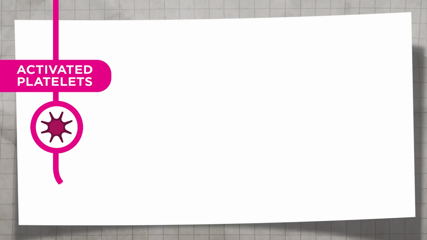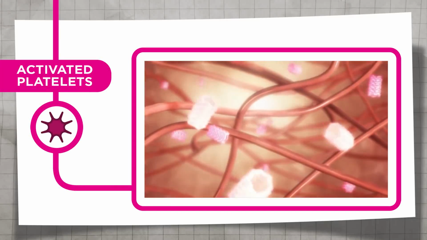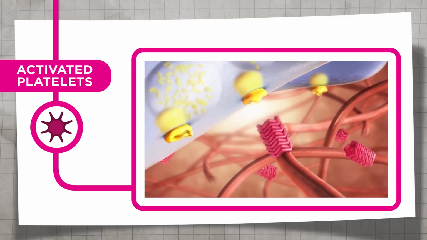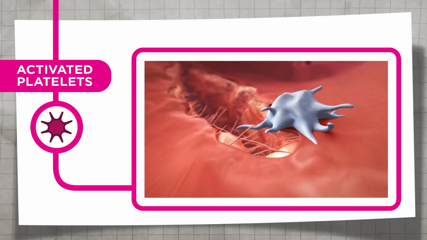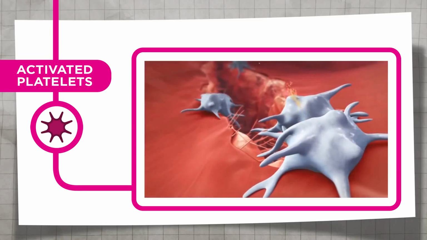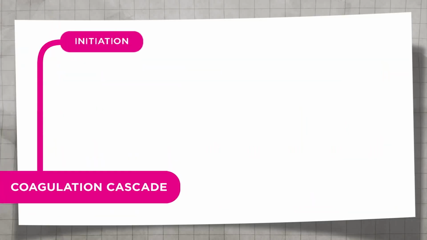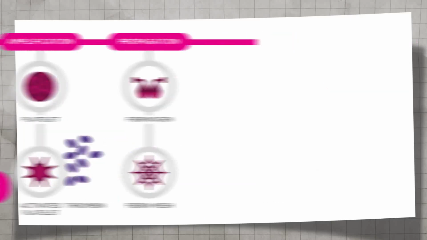Platelet activation and aggregation begins when vascular injury exposes collagen and von Willebrand factor from within the vessel wall to the blood. Platelets adhere to these proteins and become partially activated, changing shape and releasing signaling molecules which recruit more platelets to the site. At the same time, a protein called tissue factor triggers initiation of the coagulation cascade, the process that leads to full activation of platelets and the generation of fibrin and clot formation.